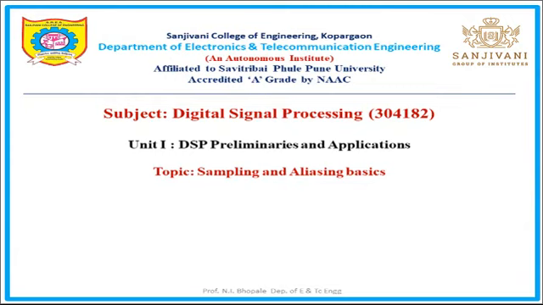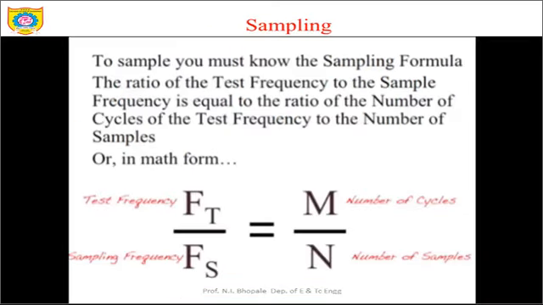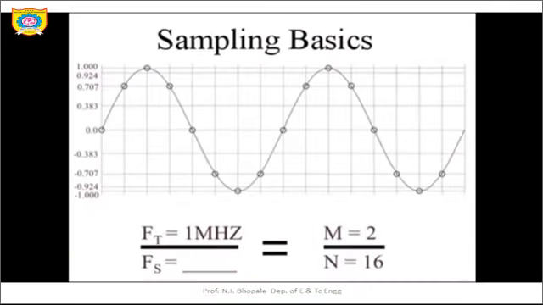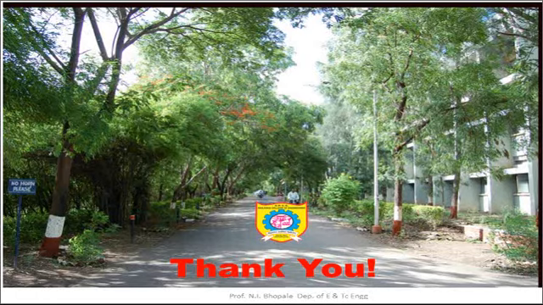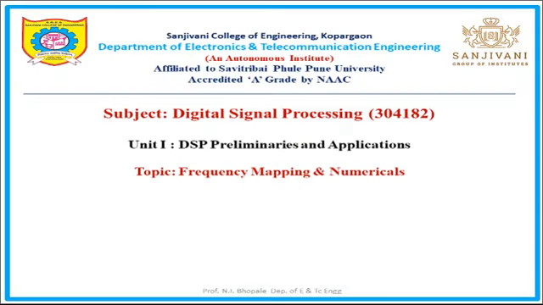In the last session we have seen the sampling and aliasing. So this is what the sampling and aliasing nature which we have seen. It means the higher frequencies are behaving like the lower frequency, so due to the overlapping nature, and the sampling theorem also we have seen. Now let's proceed to the frequency mapping and some of the numericals.